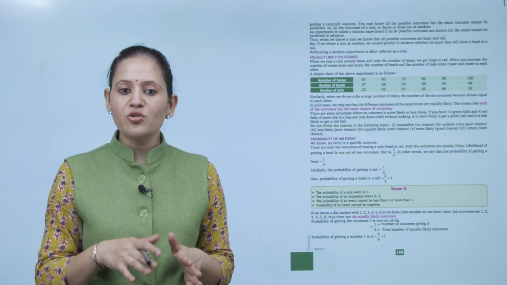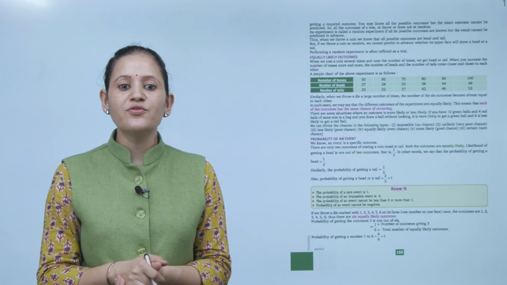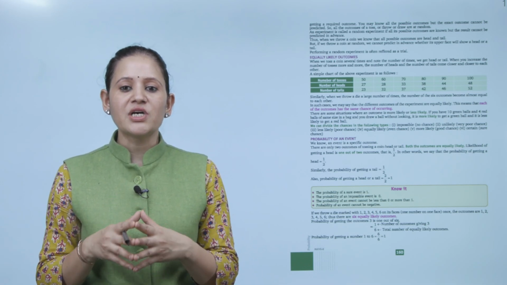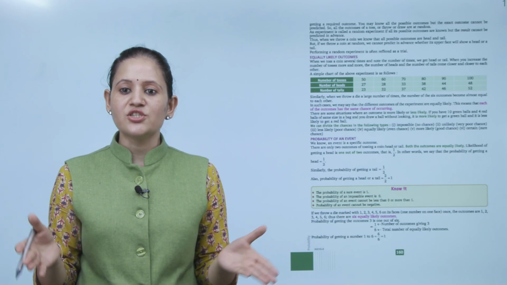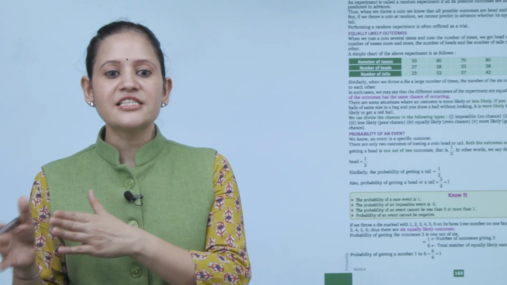Thus, when we throw a coin, we know that all possible outcomes are head and tail. But if you throw a coin at random, we cannot predict in advance whether its upper face will show a head or a tail. Performing the random experiment is often referred to as a trial.